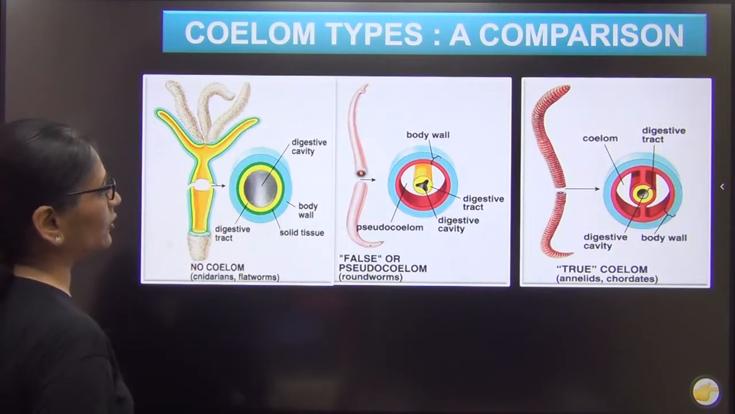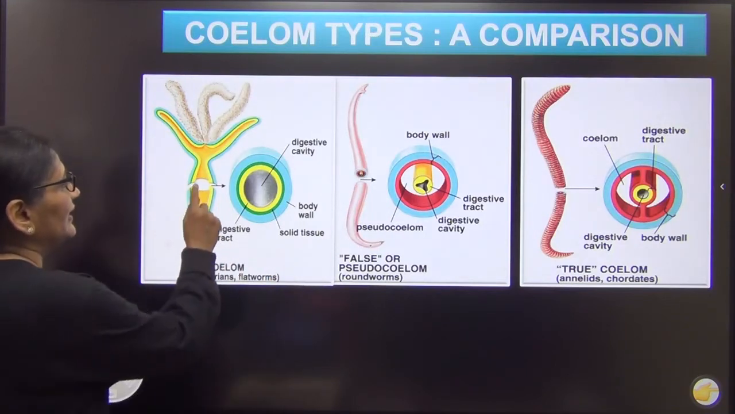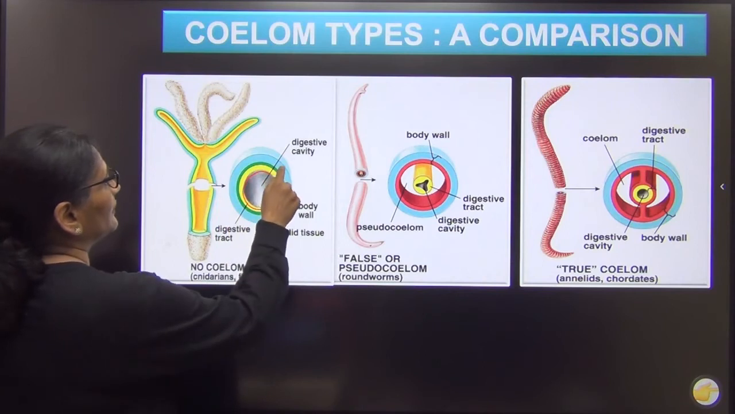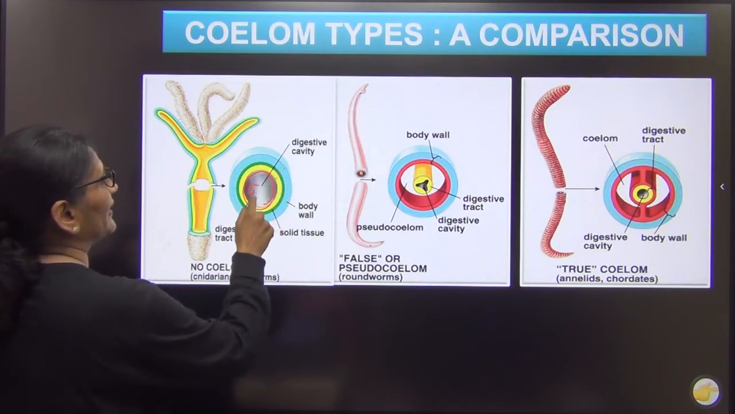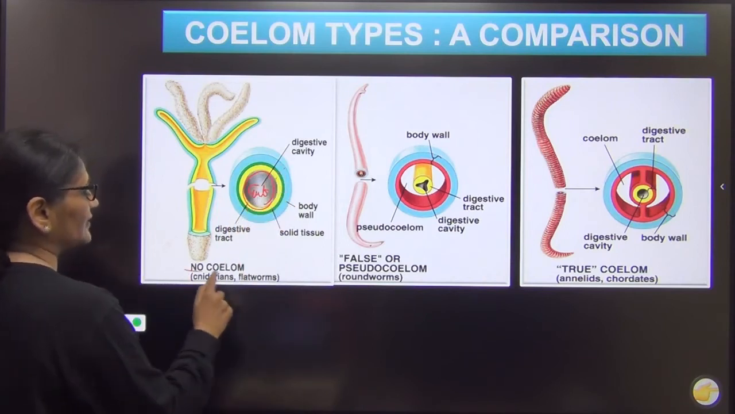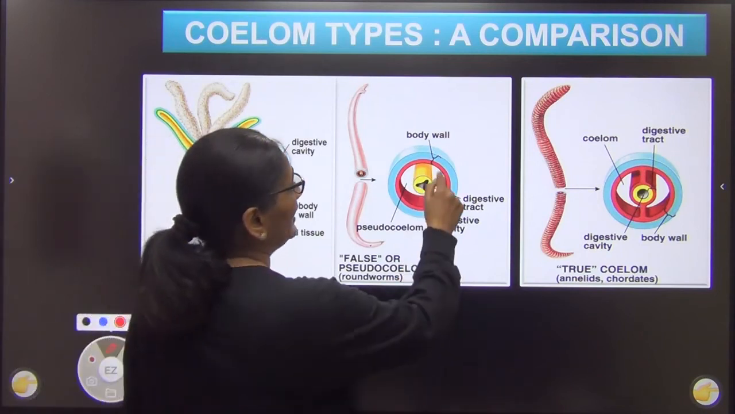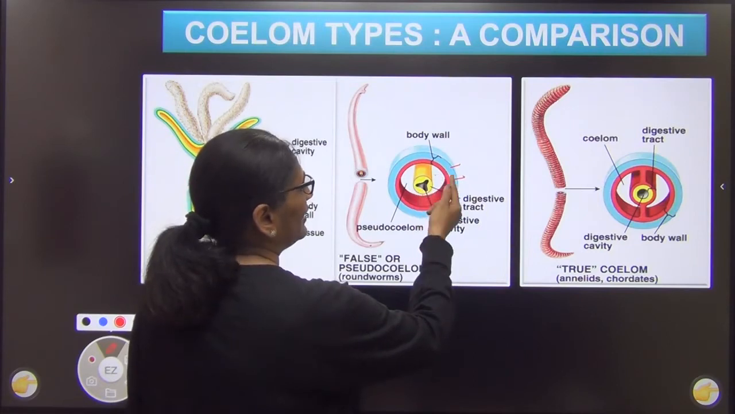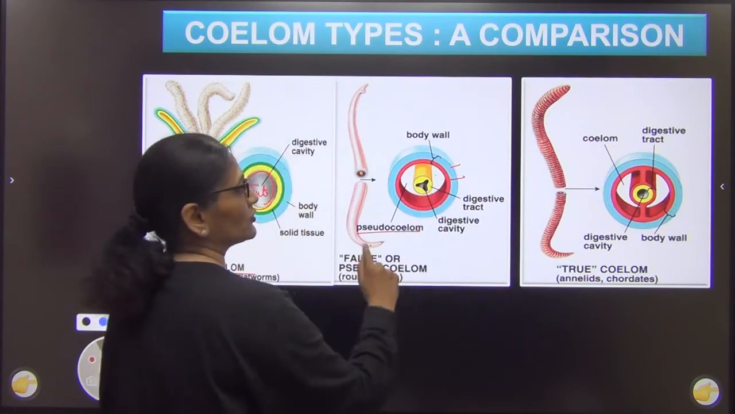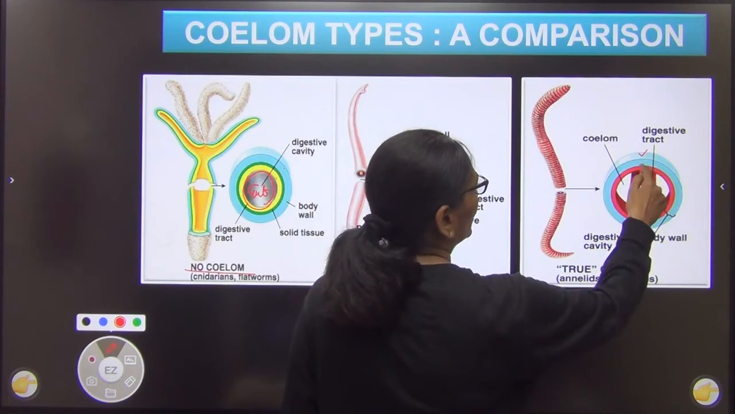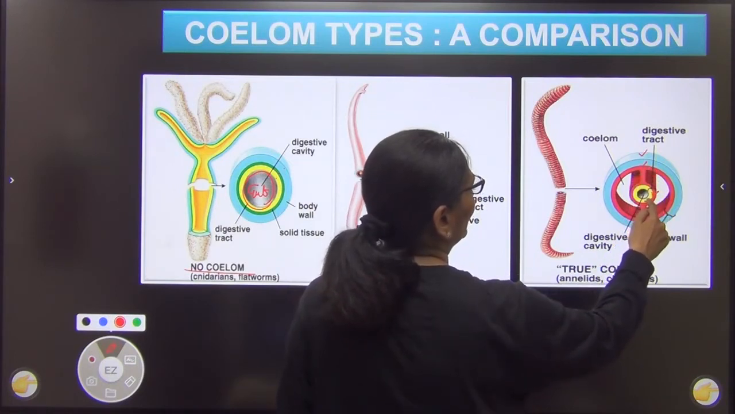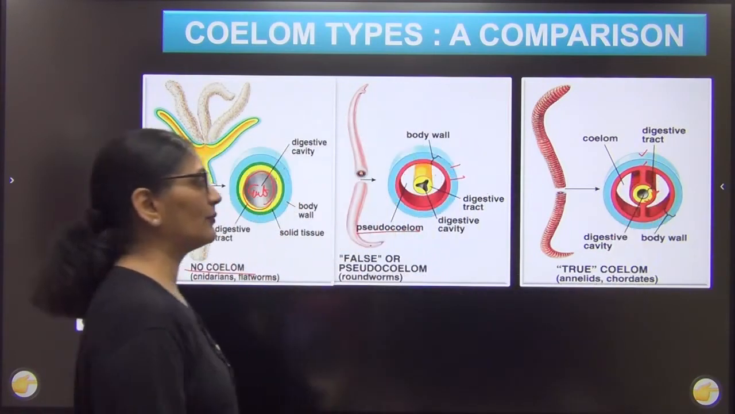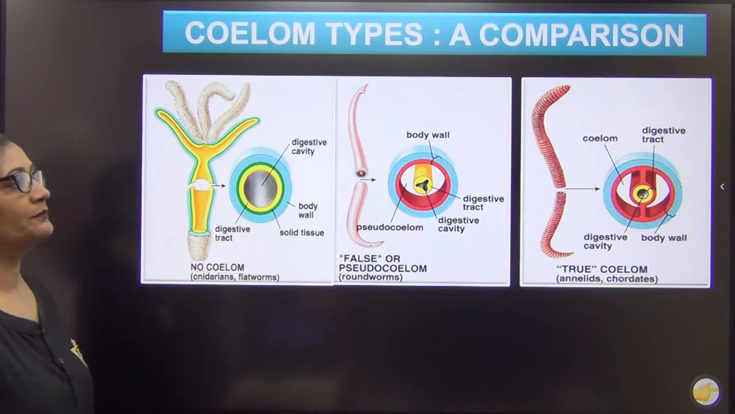So 3 types of coelom. I have just drawn 3 animals. यहाँ पर क्या है? The ectoderm, mesoderm, endoderm, और बीच में है gut. There is no extra cavity. This is called acoelomate, right? This is ectoderm, mesoderm, endoderm. There is a cavity, but not lined by mesoderm. Pseudocoelom. Look at here, ectoderm, mesoderm, then mesoderm and endoderm. Cavity lined by mesoderm on either side. This is called true coelom.